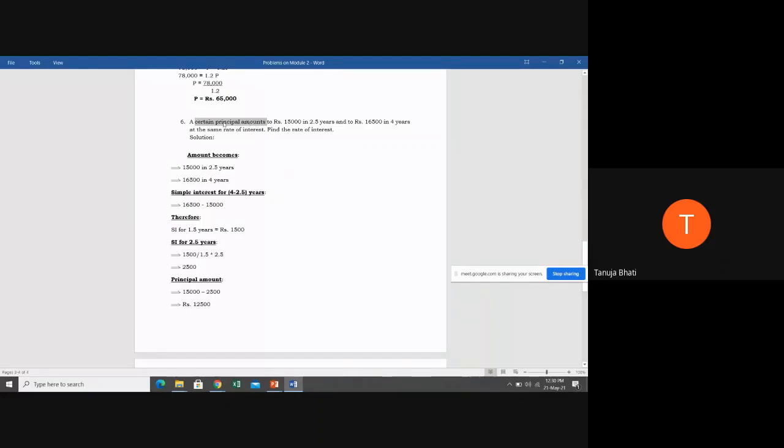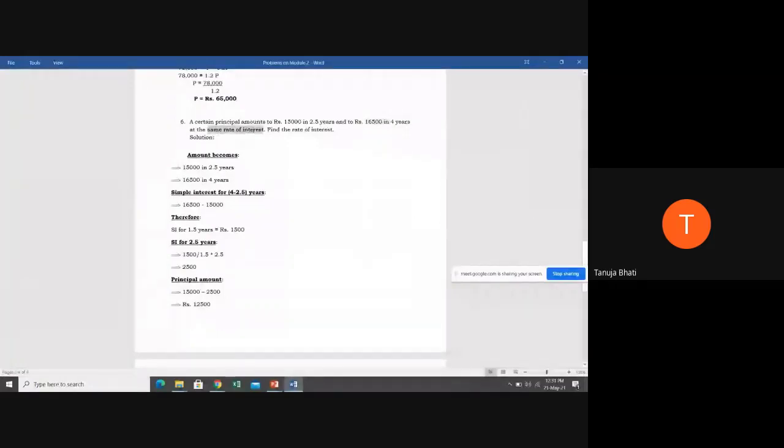A certain principal amount amounts to 15,000 in 2.5 years, meaning at the end of 2.5 years you're going to get 15,000. So 15,000 is your future value after 2.5 years. And the same principal amount gives you 16,500 in 4 years, which is again a future value, at the same rate of interest.